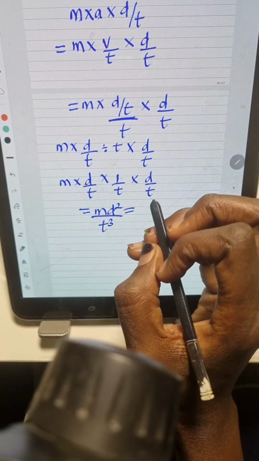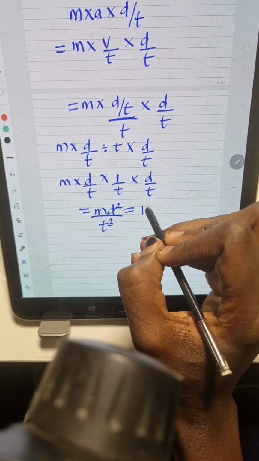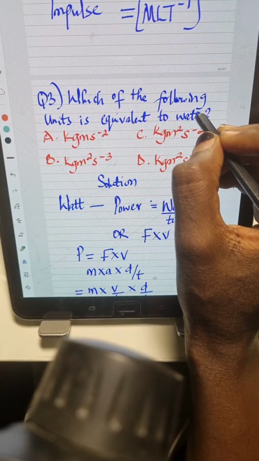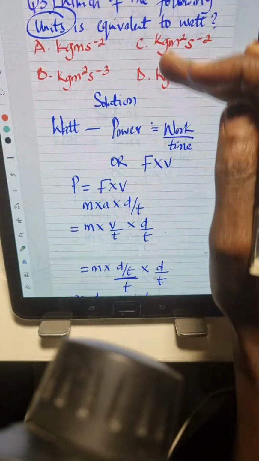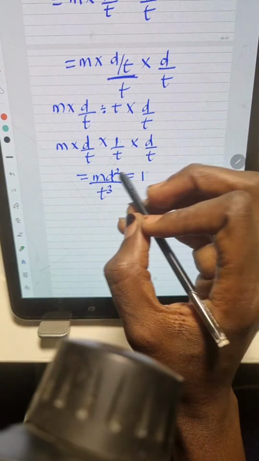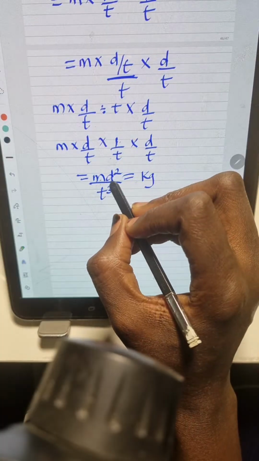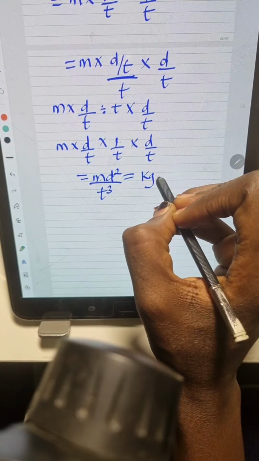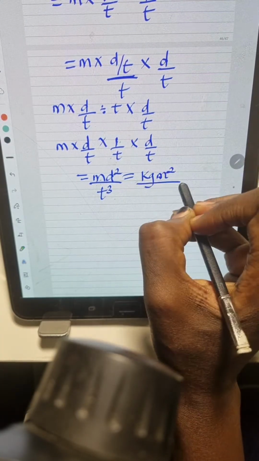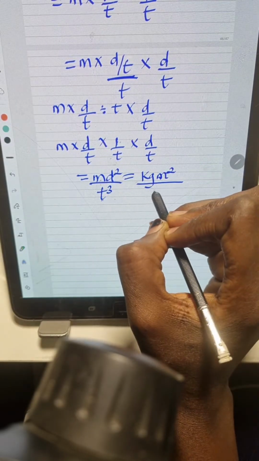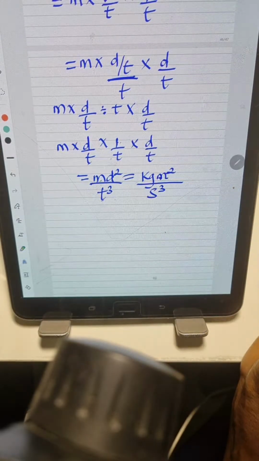So now we can write out the dimension. Okay, this is not a question on dimension. This is a question under units. This is units, right? So let's write out the unit. The unit for m, which is mass, is kilogram. This is distance. Distance is measured in meter. That is meter square, all over t to the power of 3. That is time. Time has a unit of seconds. That is s to the power of 3.